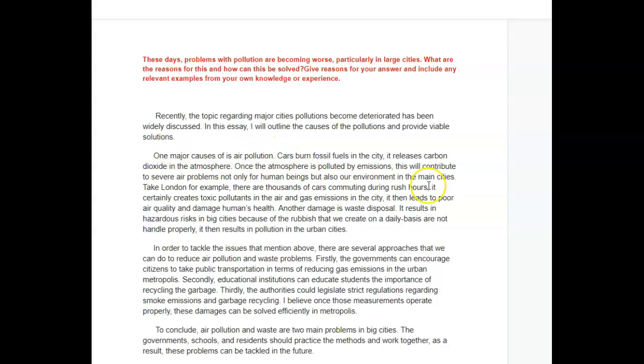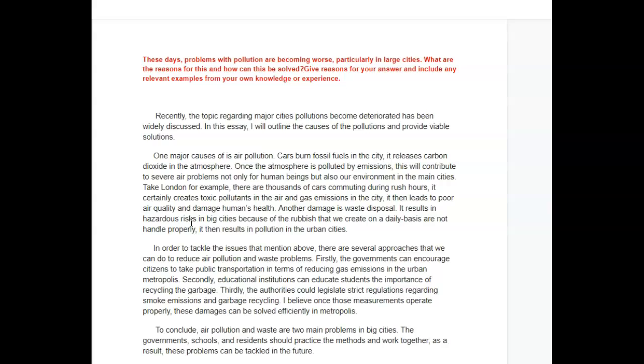And you don't have any "ands" here. And it certainly creates toxic pollutants in the air and gas emissions in the city, which then lead to poor air quality and damage humans' health. Not humans, one human. S apostrophe. You don't mean damage. That's a wrong word.